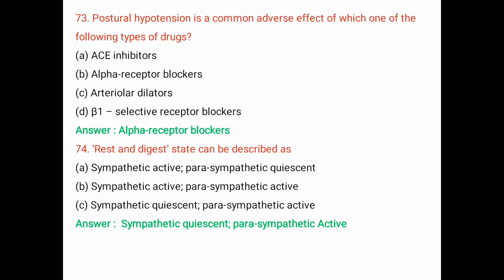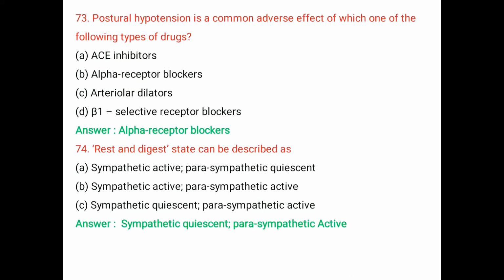Question number 73. Postural hypotension is a common adverse effect of which one of the following types of drugs? A. ACE inhibitor. B. Alpha receptor blocker. C. Arteriolar dilator. D. Beta 1 selective receptor blocker. The right answer is alpha receptor blockers.